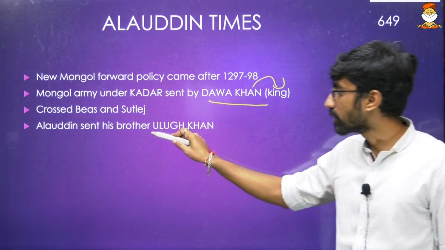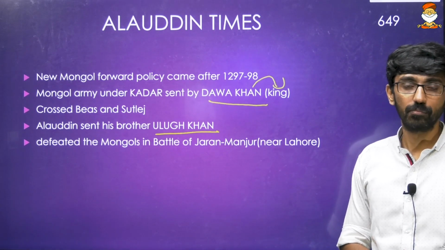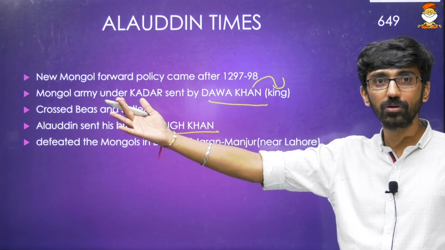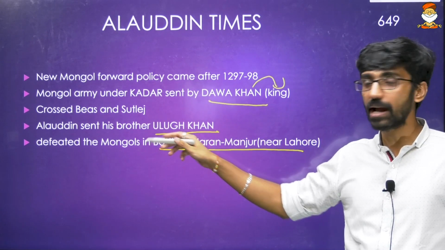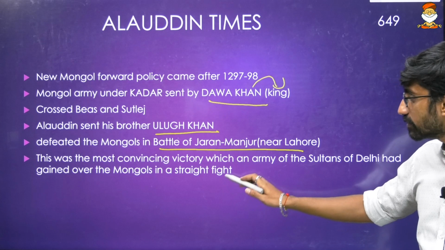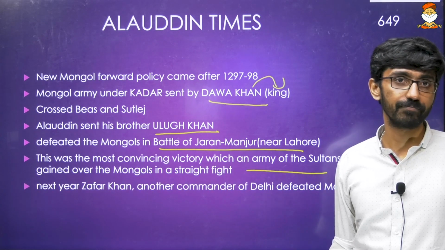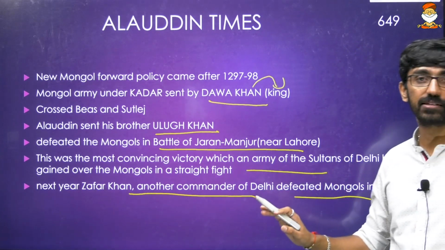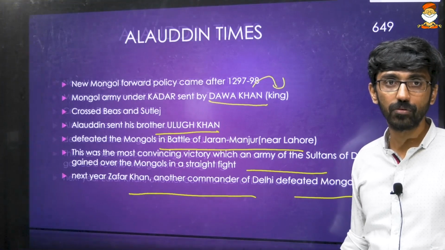And Alauddin sent his brother Ulugh Khan, and he defeated the Mongols. The first convincing win for the Delhi Sultans against the Mongols was in the Battle of Jaran Manjur near Lahore. That is by Alauddin Khalji, and his brother Ulugh Khan defeated the Mongols. Again, this was the most convincing victory, like I already mentioned, for the Delhi Sultans over the Mongols in a straight fight. Next year, Zafar Khan, another commander of Delhi, defeated the Mongols in Sindh. Again, Sindh was becoming part of Delhi right now.